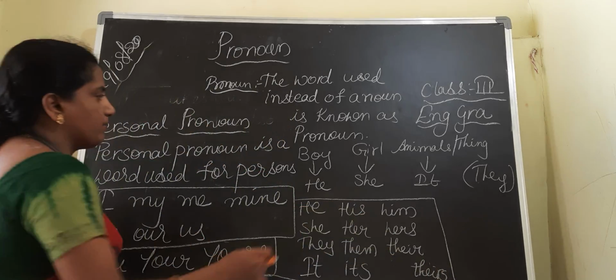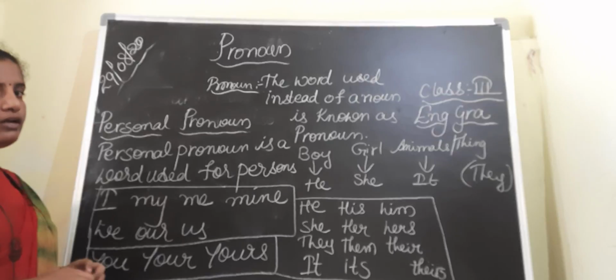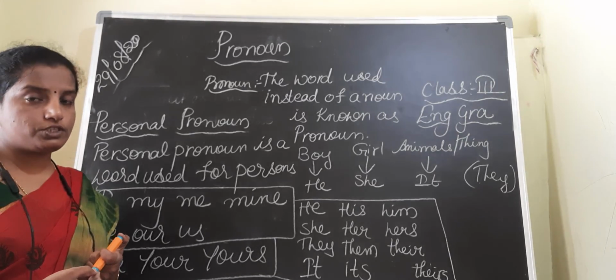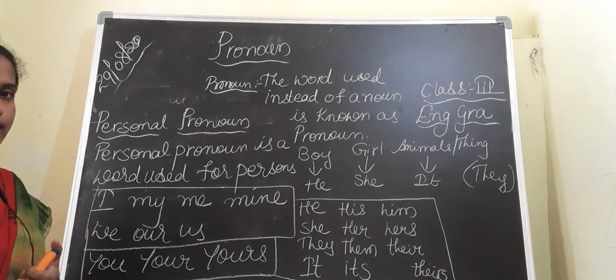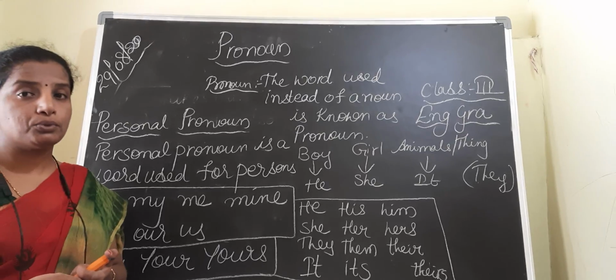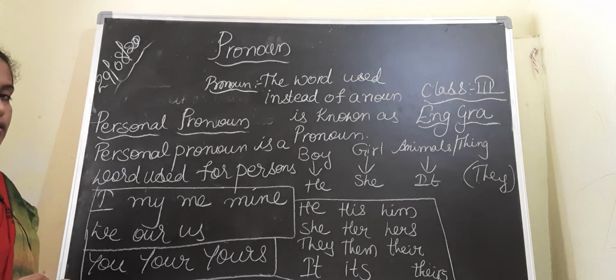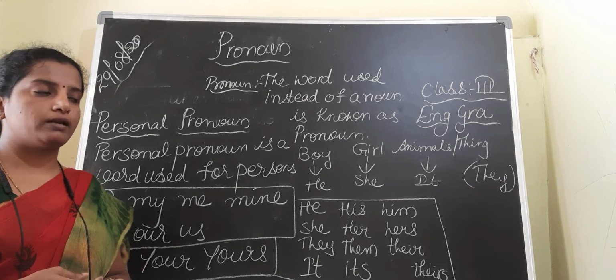So this is all about the pronoun, children, personal pronoun. What is a pronoun? A pronoun is a word which is used in place of the noun. And here, about the personal pronoun, the pronouns which are used for persons are known as personal pronouns.